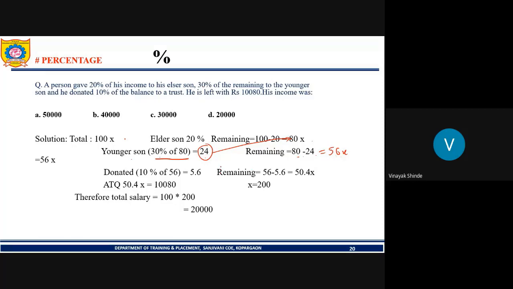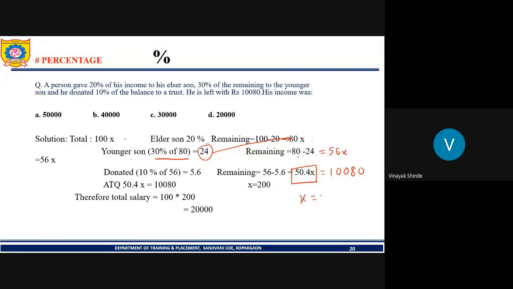Now what happens? 10% of the balance is given to a trust. So 10% of 56 is 5.6. So 56 minus 5.6 is 50.4x. Now this is the remaining percentage. If this is equal to 10080, what would be the total salary?